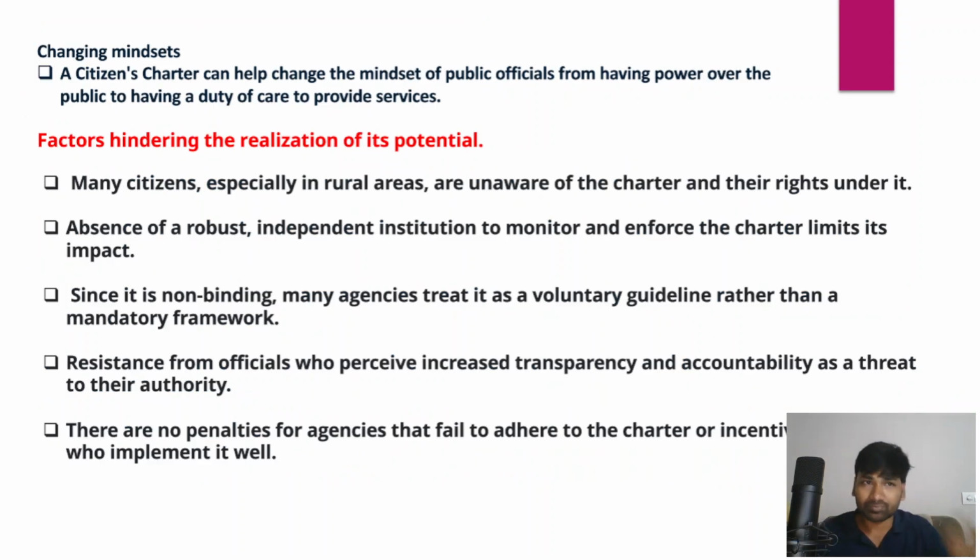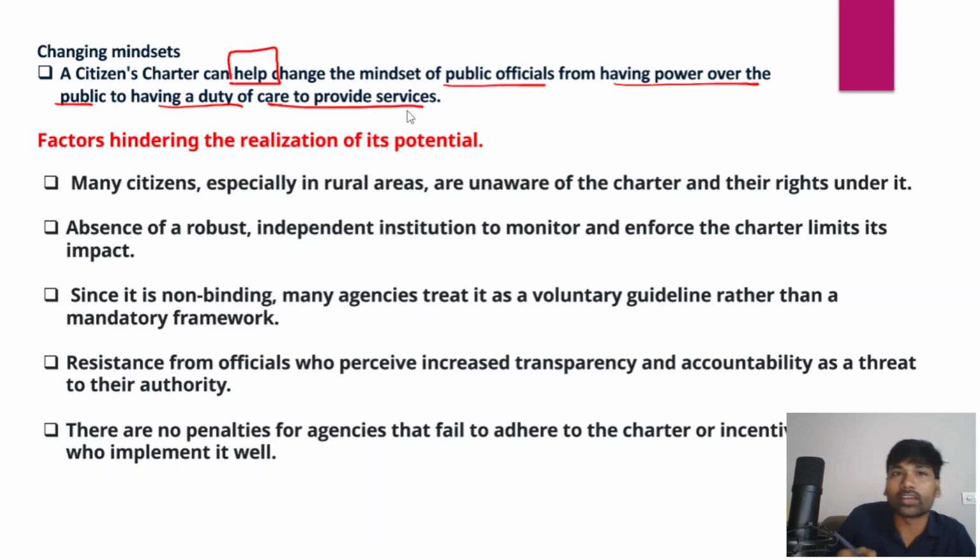So by doing these things, the citizen charter can ensure citizen-centric administration or citizen-centric governance, and that is very important to achieve service excellence or the Sevottam model of administration. And in fact, the citizen charter can also help change the mindset of public officials from having power over the public to having a duty of care to the service providers, right?